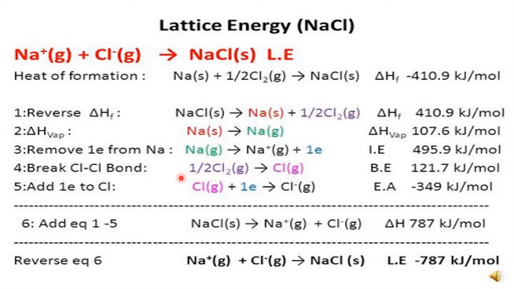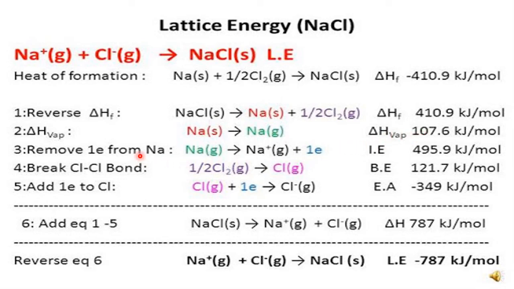First, Na plus half Cl2 combine and give approximately 410.9 kilojoules per mole. This is called the enthalpy of formation, delta HF. Now, the reverse, to separate, is the same energy, only with a plus sign instead of a minus sign. Now, Na solid to Na gas is called the enthalpy of vaporization. When it is solid, it goes to the vapor, gaseous state. So it is called vaporization. This much energy is required.